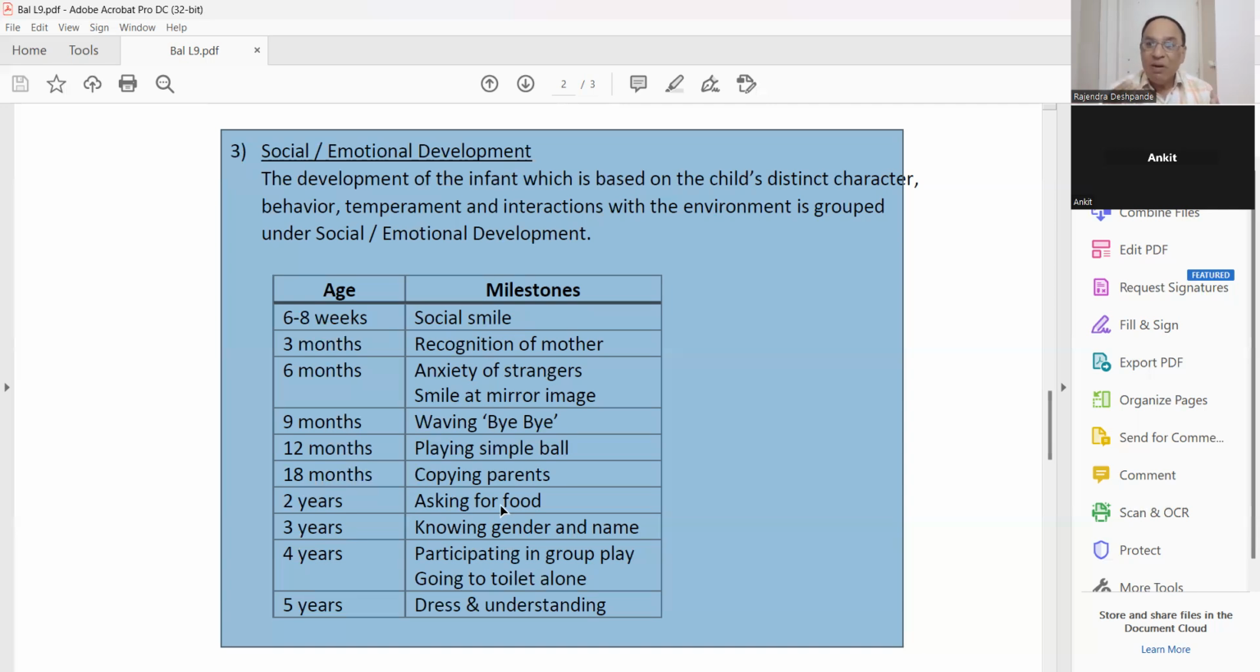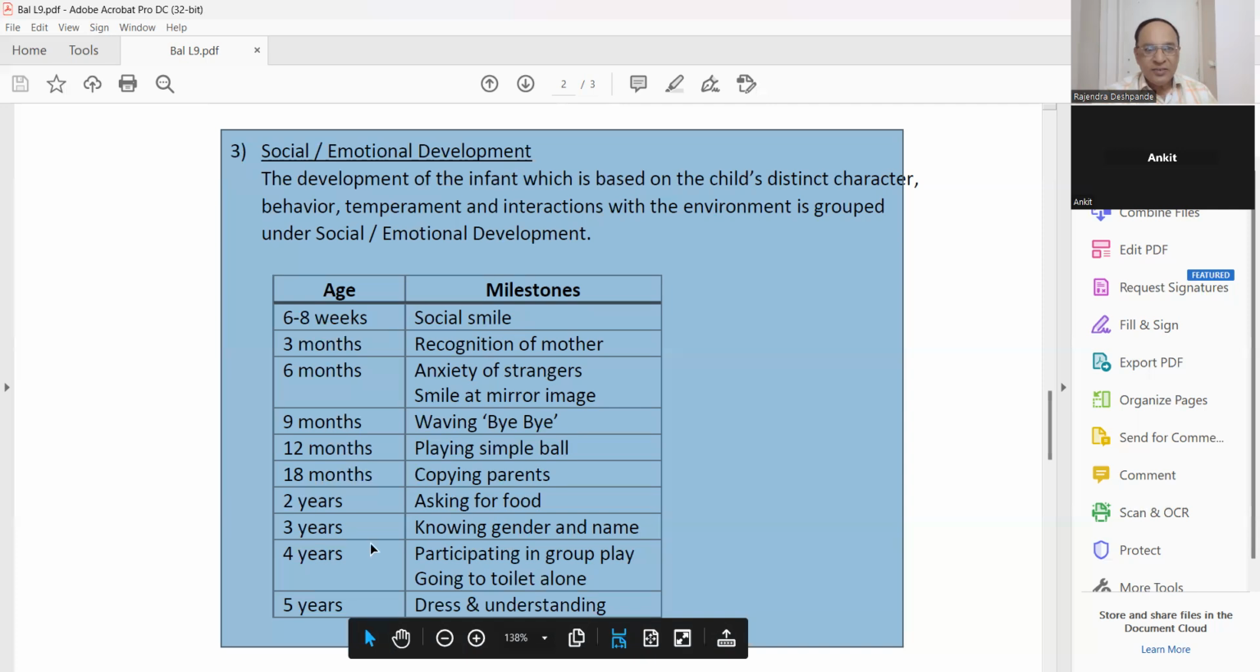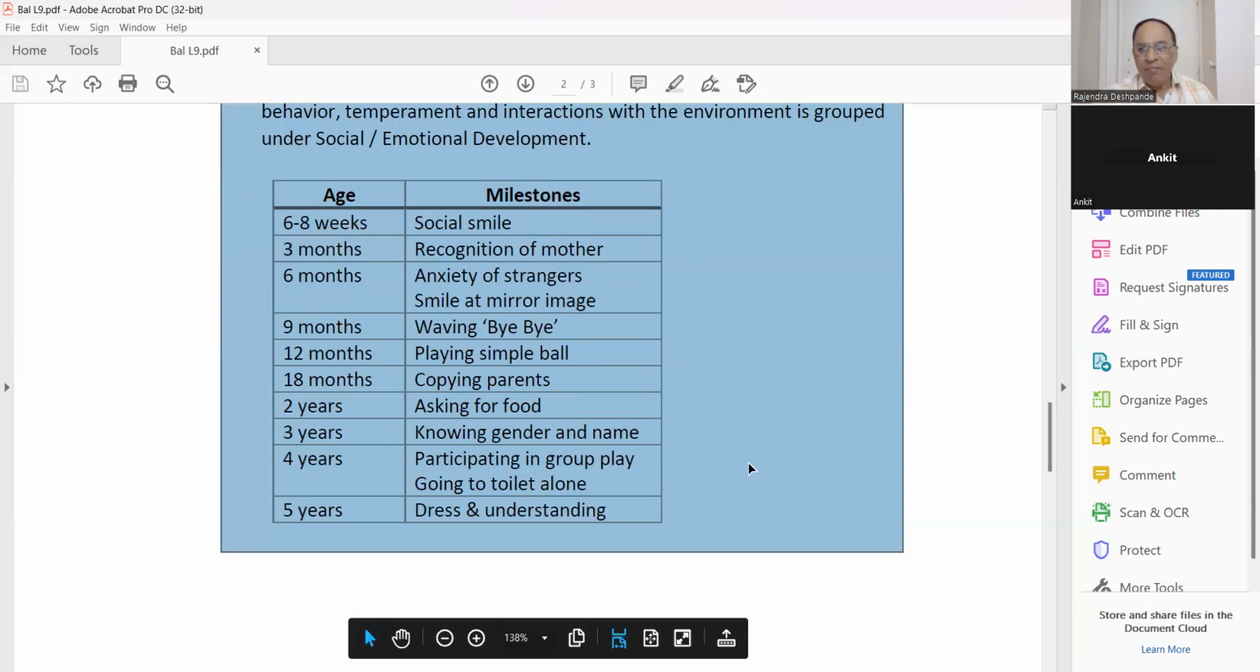Mum. What is this, mum? That I am hungry. Please give me some food. That is asking for the food after 2 years. Then 3 years, knowing the gender and name.